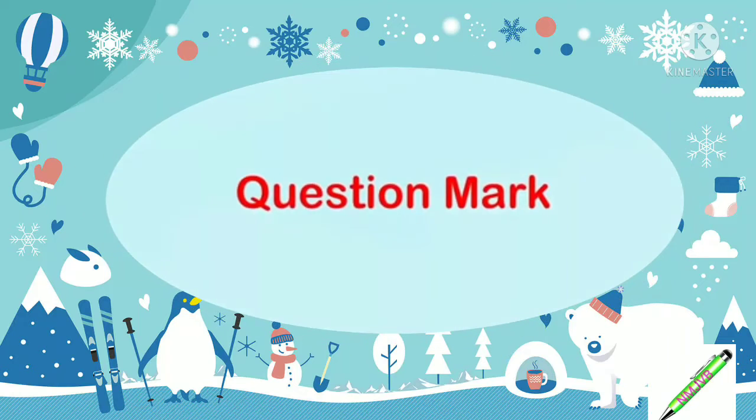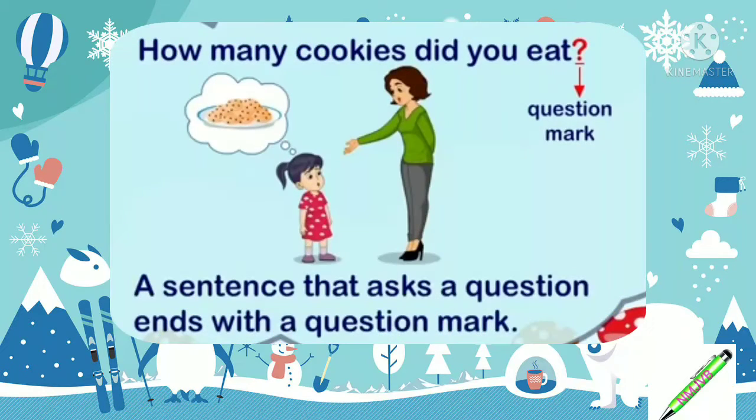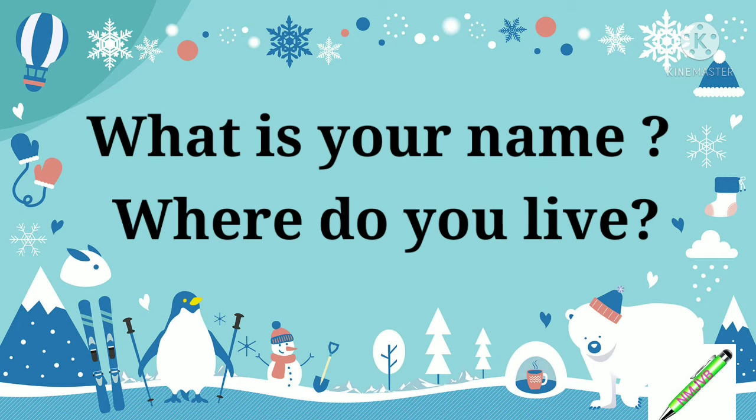Okay. Now the next, that is the question mark. All of you know it. When do you use the question mark? Yes, when we have to ask a question. How many cookies did you eat? We have to write a question mark here. A sentence that asks a question always ends with the question mark. For example, what is your name? Where do you live? These are questions, so we put a question mark at the end of the sentence.